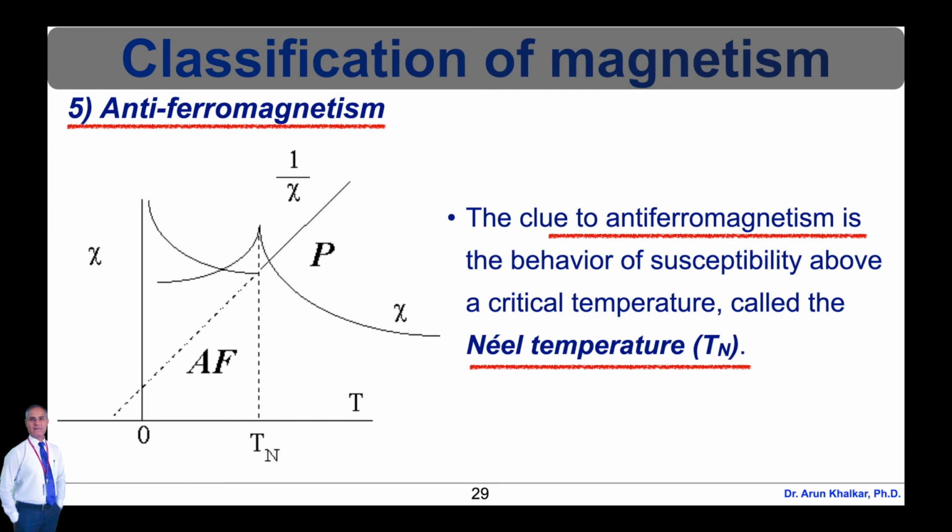Above the Néel temperature, the susceptibility shows paramagnetic behavior and obeys the Curie-Weiss law for paramagnets, but with a negative intercept indicating negative exchange interactions. In antiferromagnetism, the graphical representation of susceptibility with temperature is shown here, which clearly shows the Néel temperature T_N.